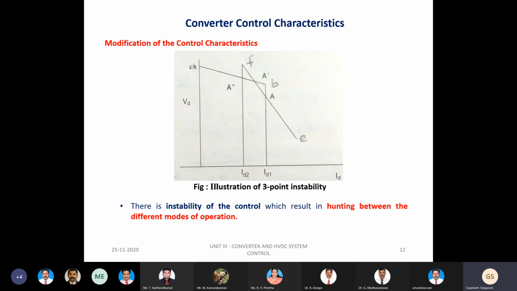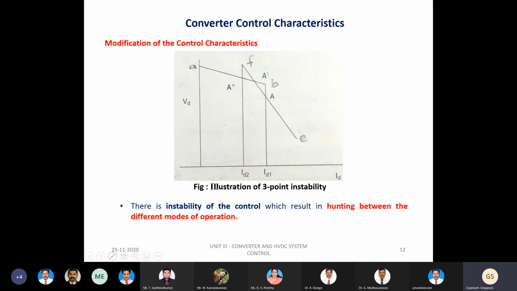So, in addition to the previous two requirements, there are certain other requirements which have to be addressed properly. If you look at this figure, there are two slopes indicated: AB is the slope of the rectifier station and FE is the slope of the inverter station. If the slopes of AB and FE are nearly equal, then a problem comes into the picture, as it gives a poor definition of the intersection point, which definitely disturbs the operating mode.